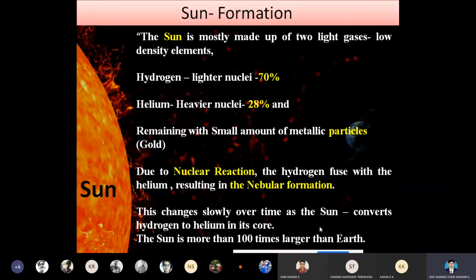Here the nuclear reaction is the fusion reaction. Fusion means two lighter particles collide with each other, resulting in a bigger particle. That bigger particle is the sun. So the sun is created from the nebular growth. The nebula is the initial stage.